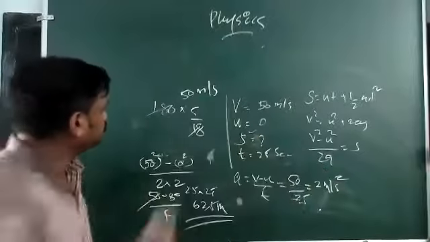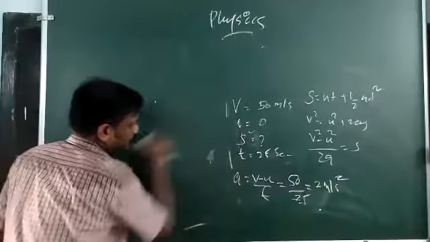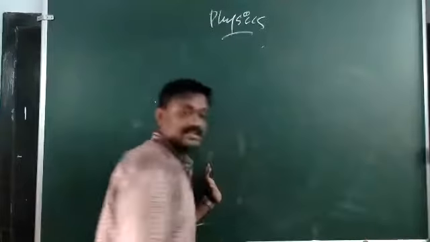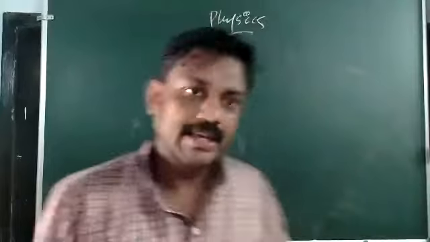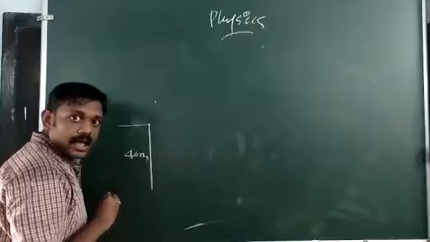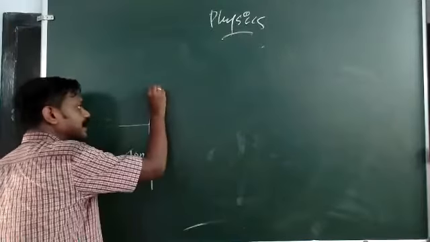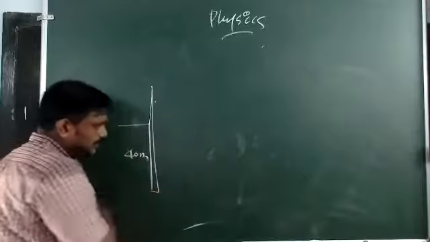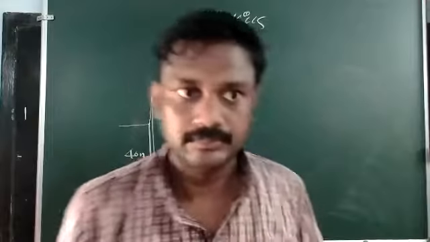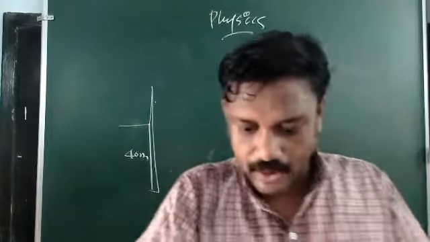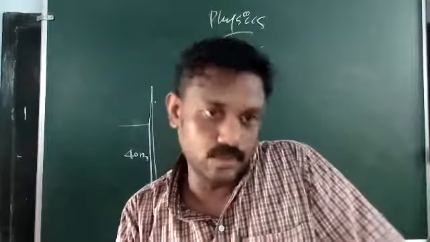See, the question is, if you can picturize a question, then that is a better way. So a boy is standing on a 40-meter high building, and he is projecting an object in the vertically upward direction, and it falls at the ground. That is the question. And how long will it take to reach the ground?